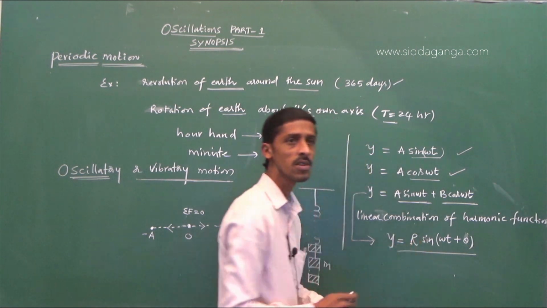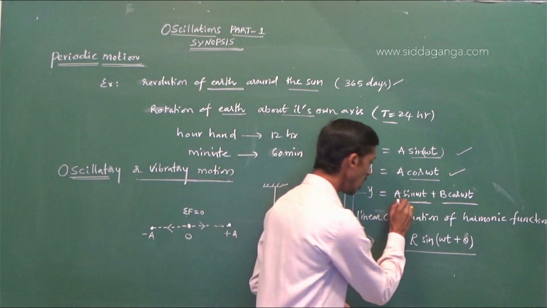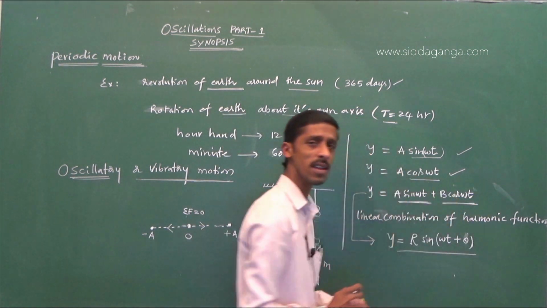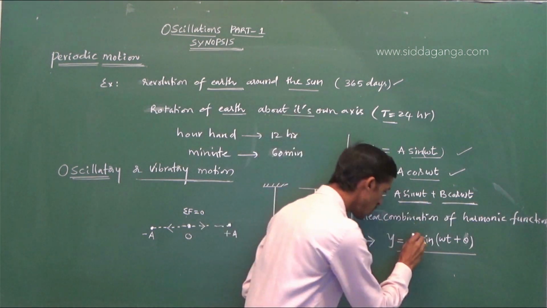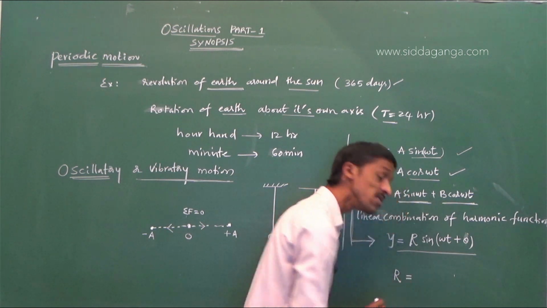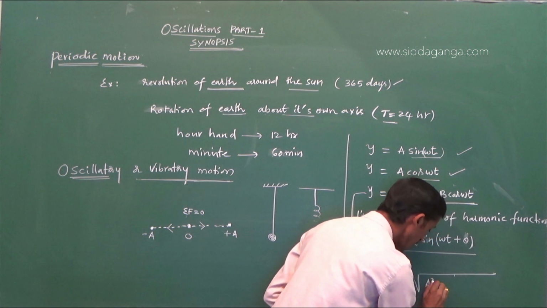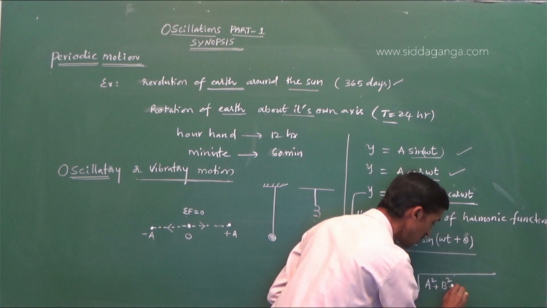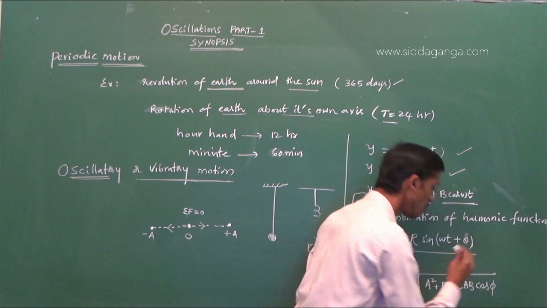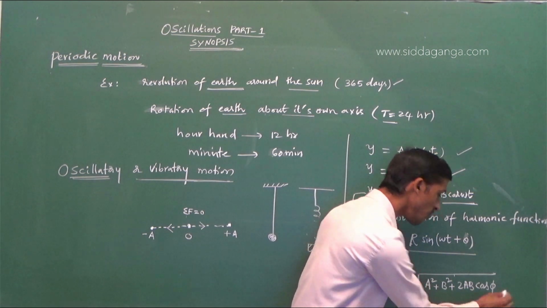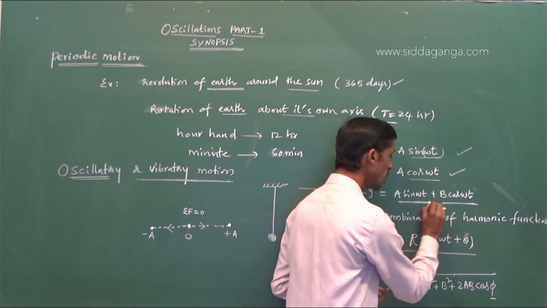Here R is the resultant amplitude. So individual functions have amplitudes A and B. The combination of these two also represents a harmonic motion, but with resultant amplitude. As amplitude is treated as a vector quantity, you can use the formula for calculation of resultant amplitude just by using the parallelogram law of vector addition. Here I have written phi. Phi is the phase difference between two functions. What is the phase difference between sine and cos?